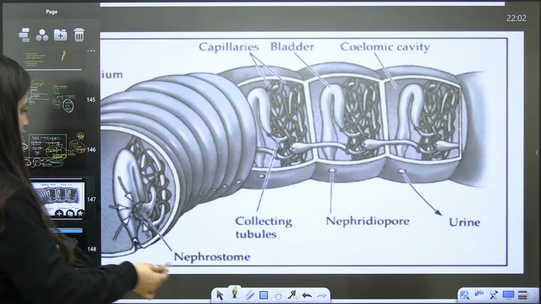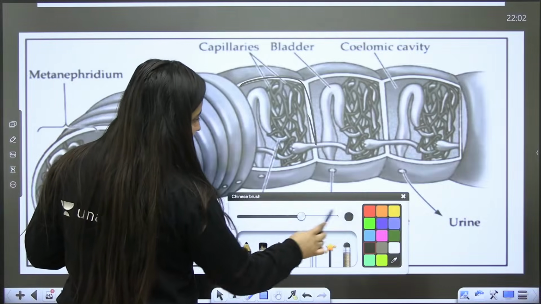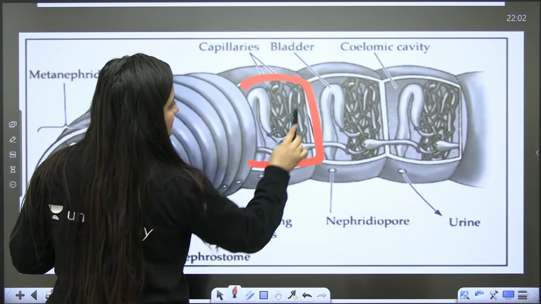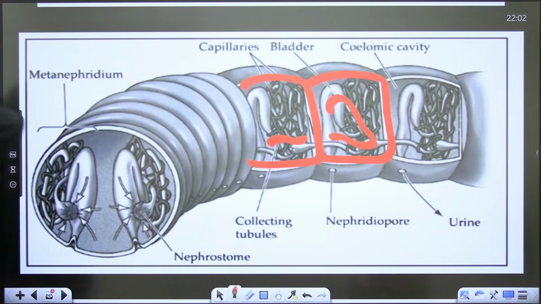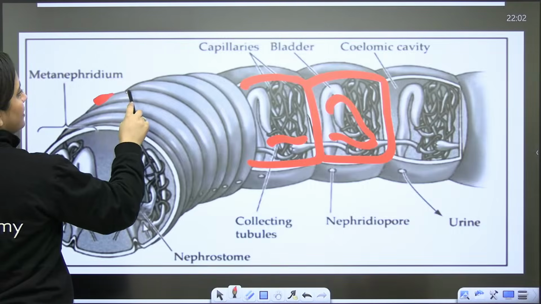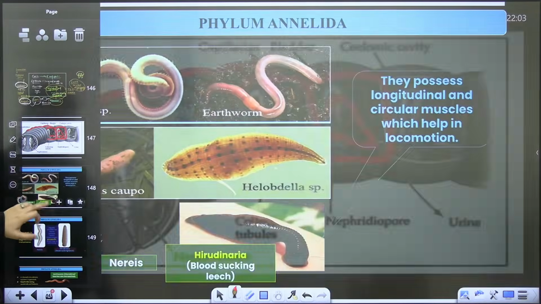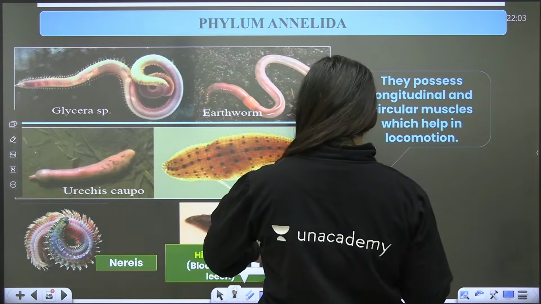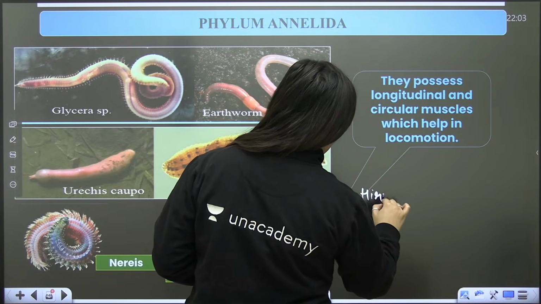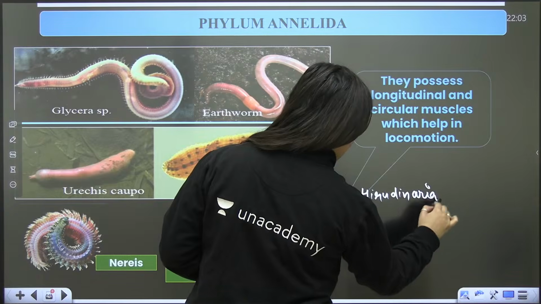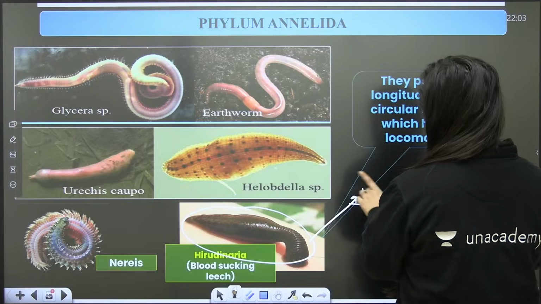See the segmentation in their body. Internally it is septum, with these tube-like structures, and the outer groove is there. See this leech, Hirudinaria.